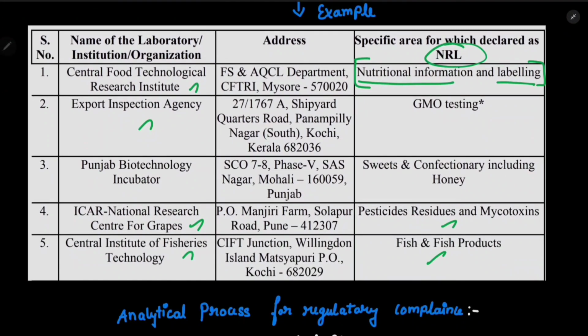So you can study all those NRLs mentioned in the PDF given by FSSAI. You can refer to it. I have taken a few examples just to relate to you why it is important to specify these things.